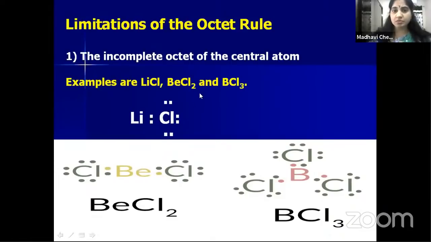So 8 electrons are not present around these atoms in these molecules. But these molecules exist in nature and they are stable. The octet rule couldn't explain the stability of these molecules. Though the octet is not complete around the central atom, these molecules exist in nature and they are stable. So this is the first limitation of the octet rule.